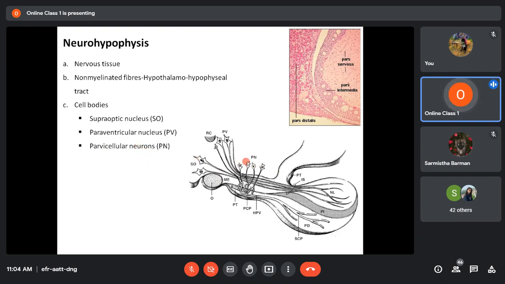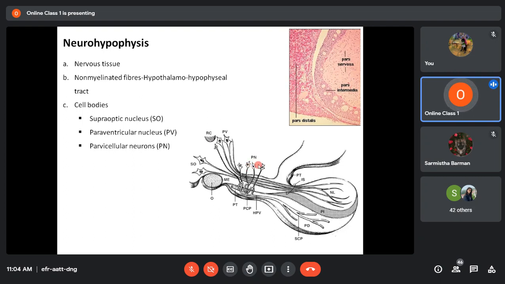So in these three areas, you see this is the neural lobe. These lines you can see here are all non-myelinated nerve fibers, that means non-myelinated axonal fibers. These axonal fibers have their cell bodies located in three areas of the hypothalamus: the supraoptic nucleus, paraventricular nucleus, and parvicellular nucleus.